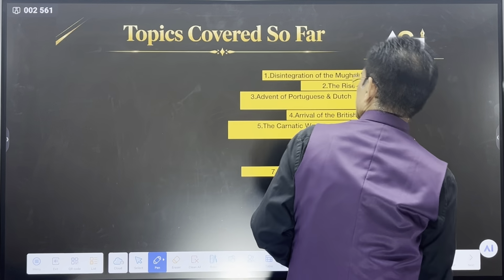So, after 1772, you will see the problem started, because after Madhav Rao, his brother Narayan Rao became the ruler. But the Chachaji, Raghunath Rao, Raghova, the uncle of Narayan Rao and Madhav Rao, was not happy. Politics started, and Narayan Rao was assassinated. He was killed probably by Raghova.